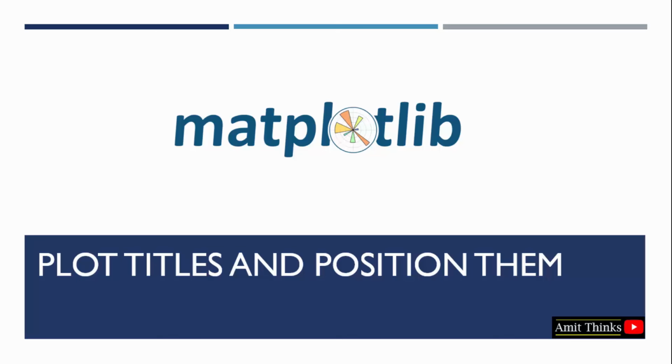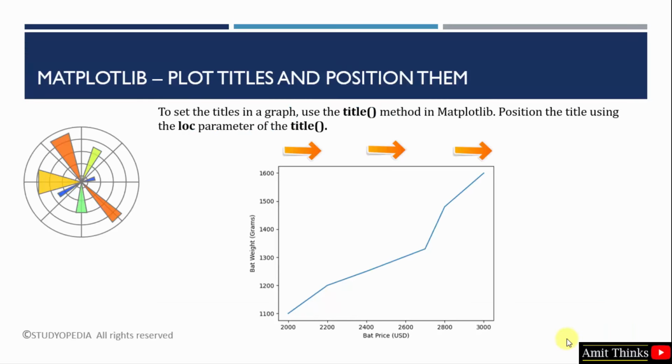Also, you can place the title in the center or on the left or right side of the graph. It's up to you. For that, Matplotlib has provided built-in functions: to add a title, you can use the title method. To place the titles, the loc parameter is provided. The arrows here show where you can position your plot titles. We have this line graph as an example.